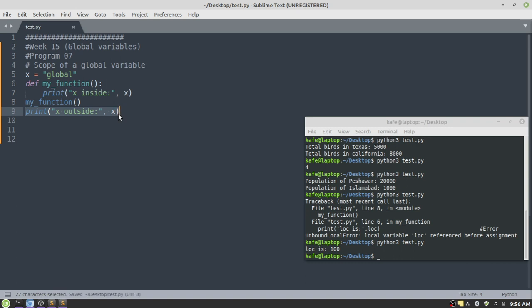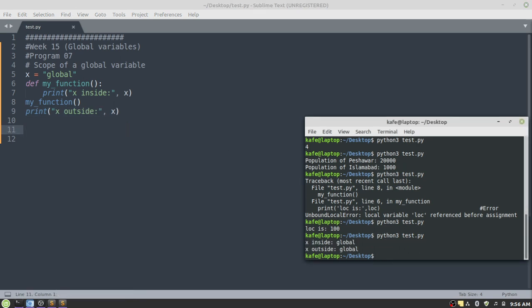Both are valid, both are possible in case of a global variable. So if you run this program, the output is like this: global. So a global variable is a variable that has been defined, declared, or created outside the body of any function, and this can be accessible within a function body or outside the body of the function.